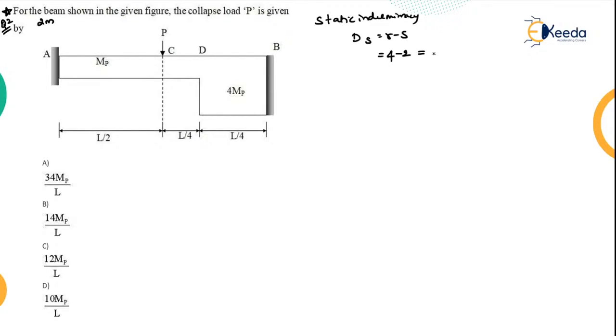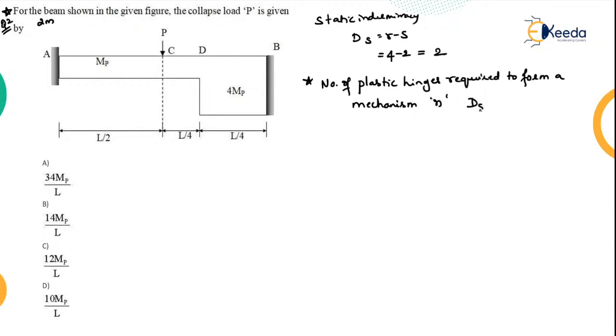How much will we get? We will get 2. So if static indeterminacy is 2, how many plastic hinges will be formed? The plastic hinges required to form a mechanism, n, is nothing but ds plus 1. So ds is 2 plus 1, that will be 3.